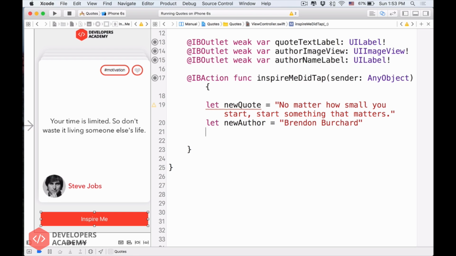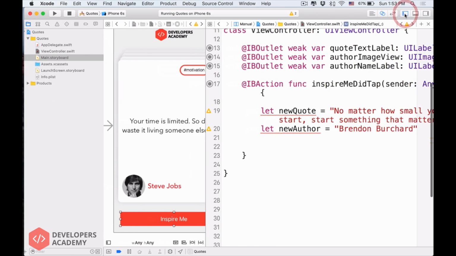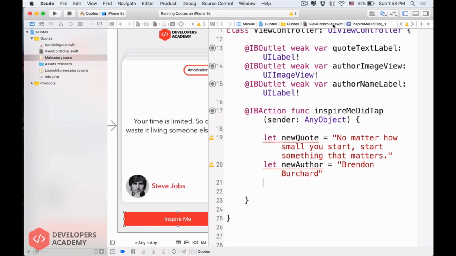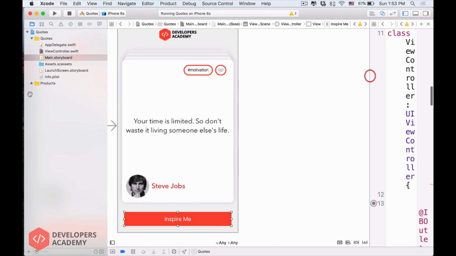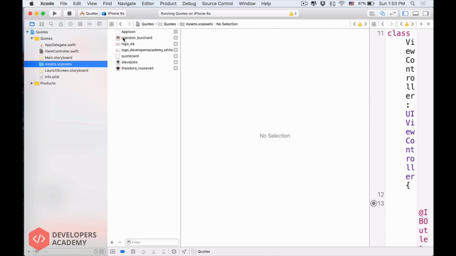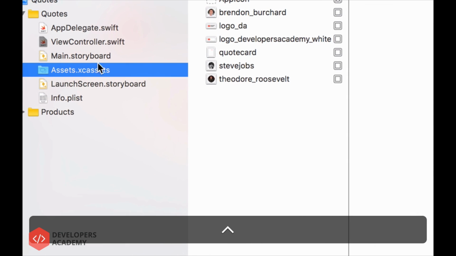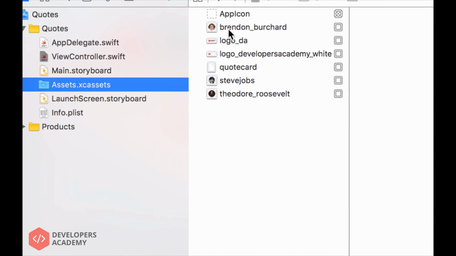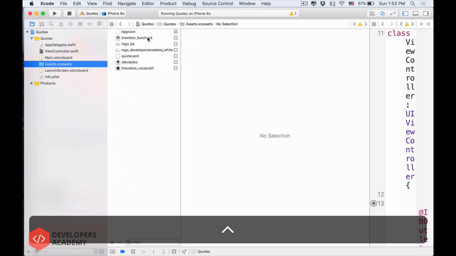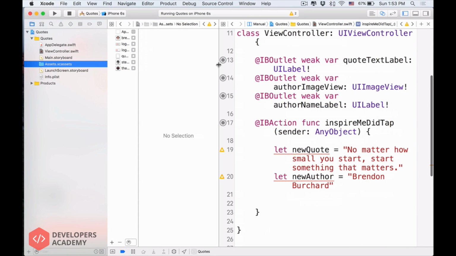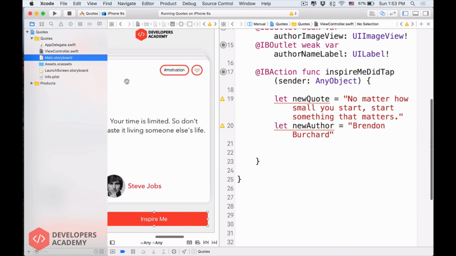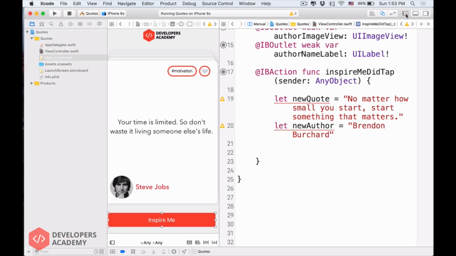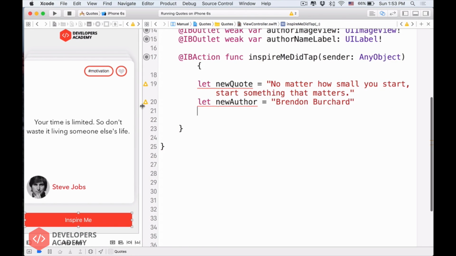That's cool. Next up, let's have the name of the image of this author. If you go back into our assets, the asset catalog, you see the name of the author is Brandon Burchard, but all lowercase like that, and there's an underscore too. So I'll go back into the main storyboard here by clicking that. You don't have to do that along with me, but I just want to show you.